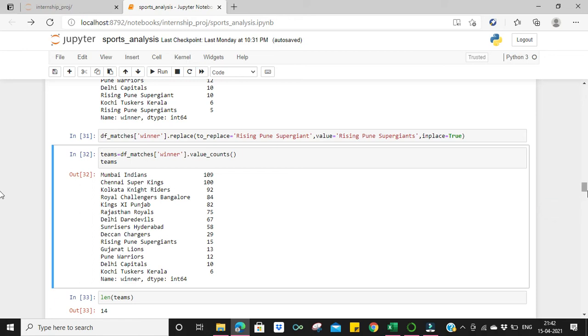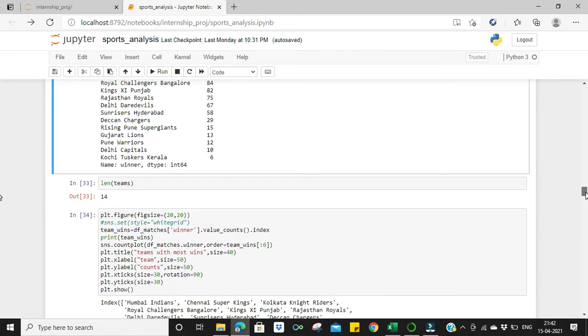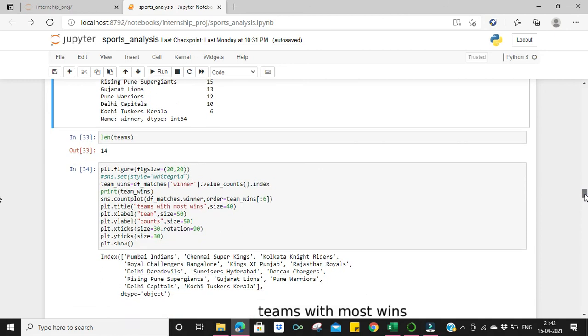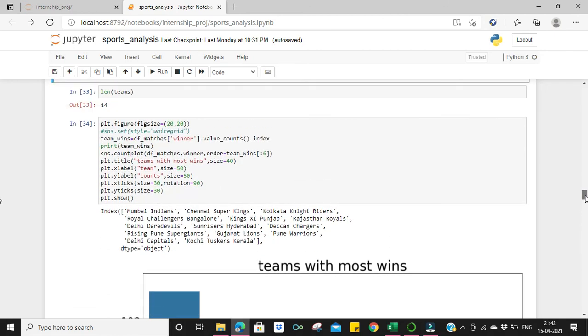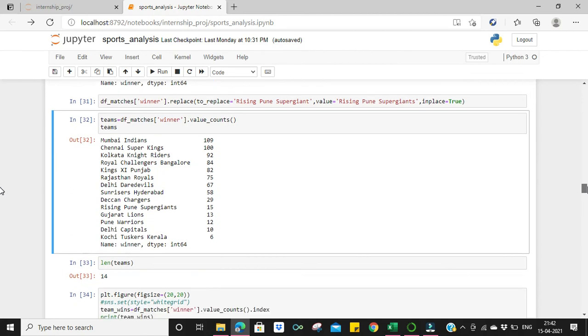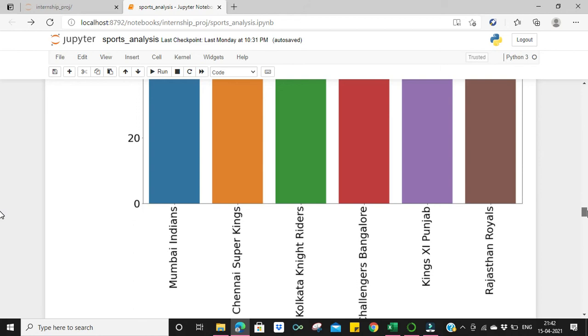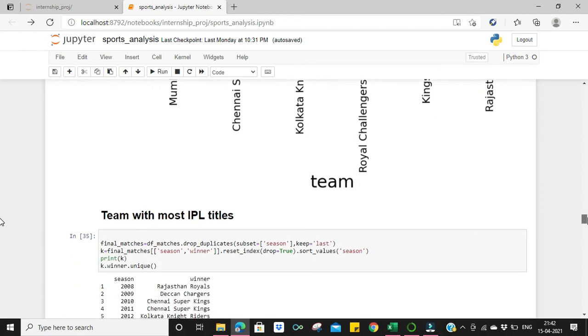After that, I tried to find out the length, how many teams played the match over the years. So there were 14 teams. Then the teams with most number of wins, the winners. So it is Mumbai Indians, right? Then Chennai Super Kings. So that is plotted here: Mumbai Indians, Chennai Super Kings, Kolkata Knight Riders.